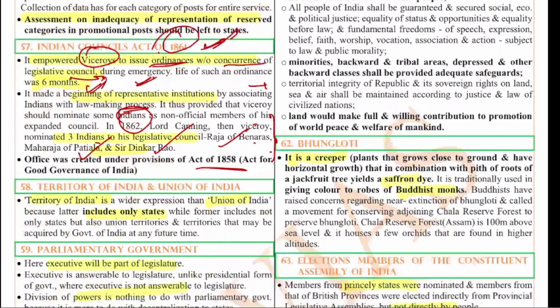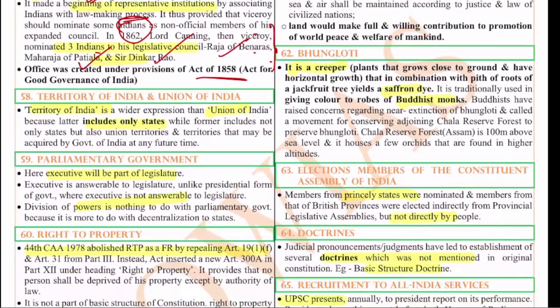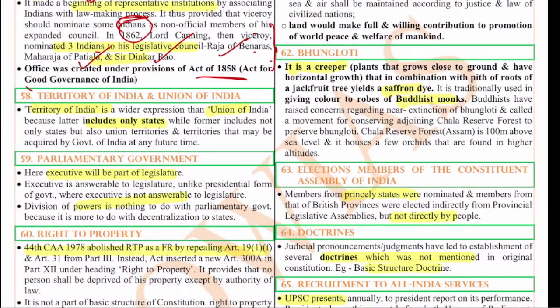Now let's move on to the 58th question, which is with regard to the territory of India and Union of India. There is a term called territory of India and there is a term called Union of India. The territory of India is a wider expression, whereas the Union of India is a smaller expression. Why? Because the territory includes both states.